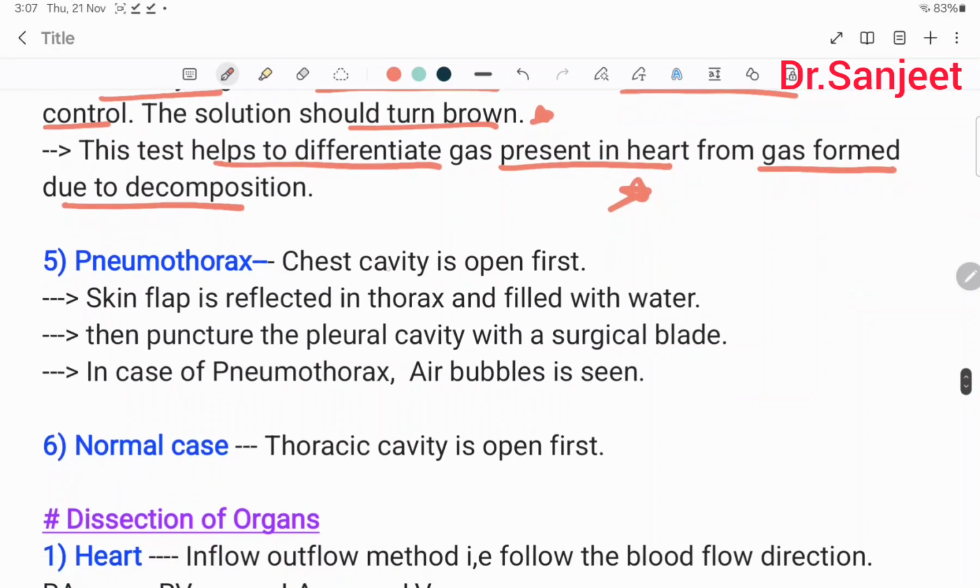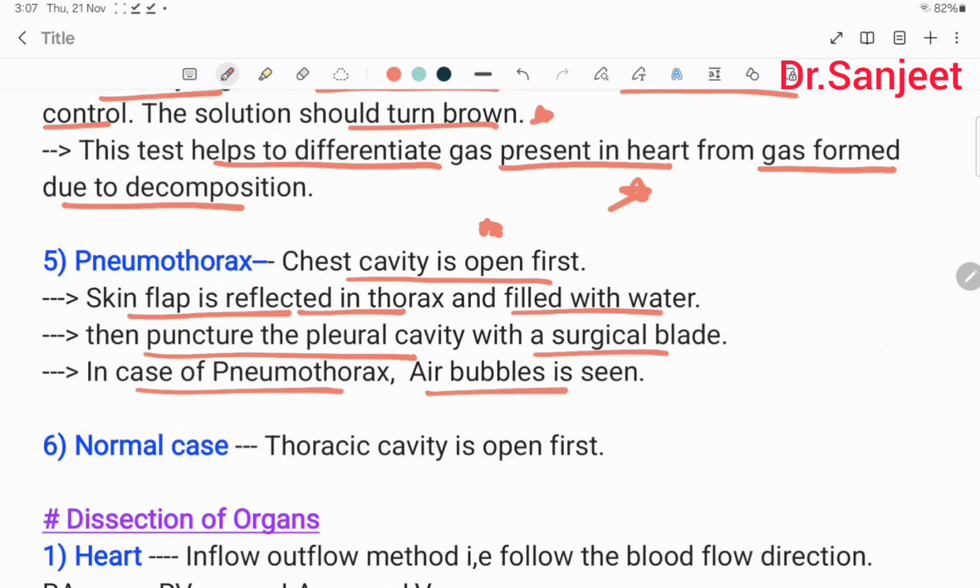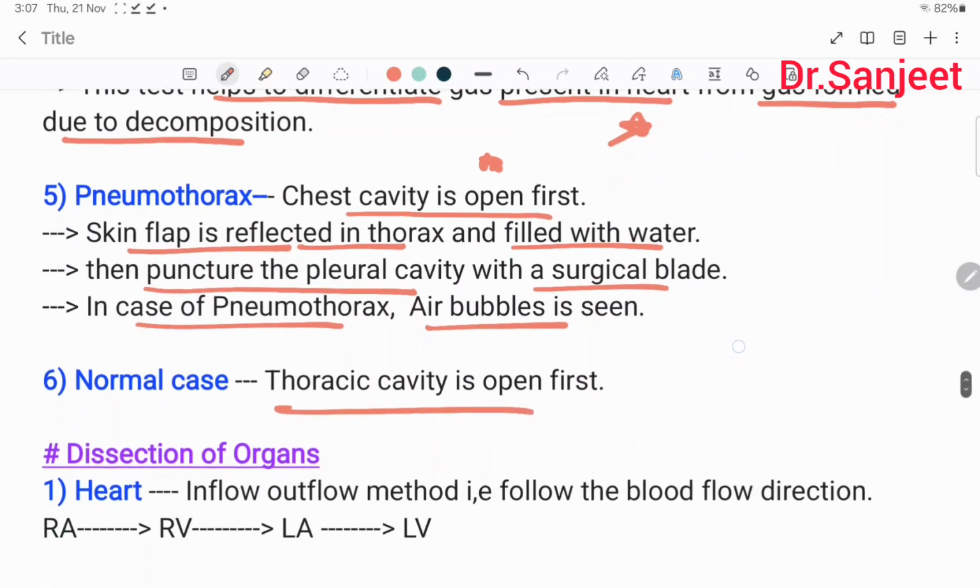Then pneumothorax: the chest cavity is opened first. A skin flap is reflected in the thorax and filled with water. Then puncture the pleural cavity with a surgical blade. In case of pneumothorax, air bubbles are seen. In a normal case, the thoracic cavity is opened first.